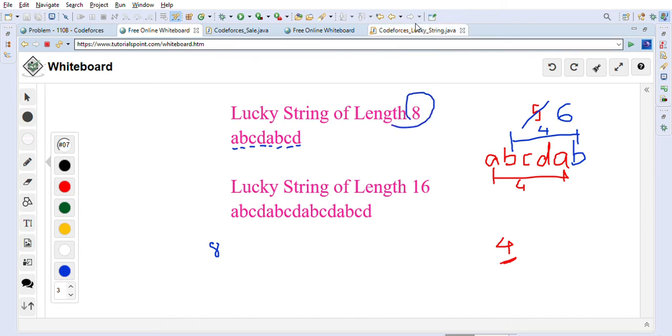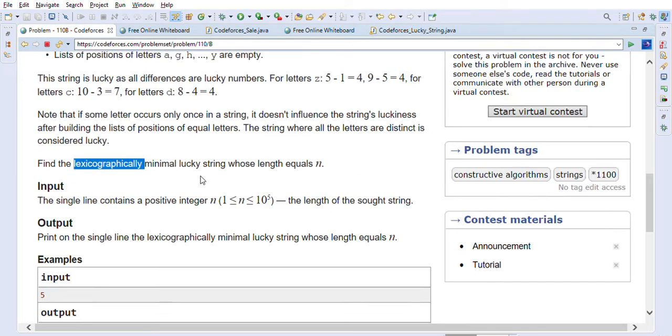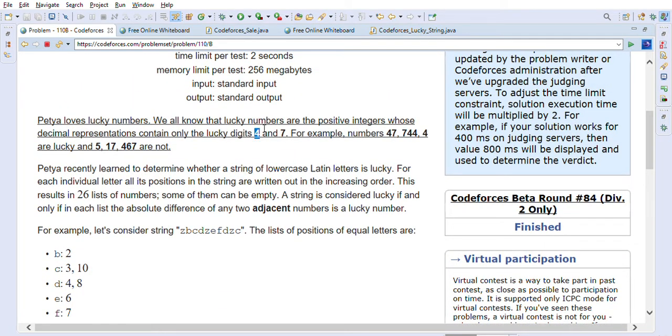So let's look at the implementation. It's a straightforward problem. We'll take n and create one character array with 4 characters: A, B, C, D. Why only 4 characters? Because in case of multiple occurrences, they should be 4 apart, since 4 is a lucky digit. We can also use 7, but in this implementation we are just using 4. Both are fine, but we are taking 4 here.